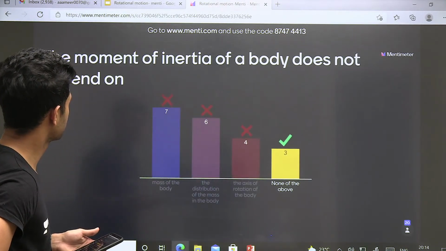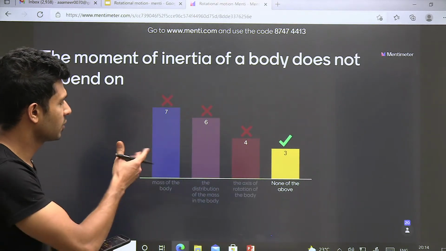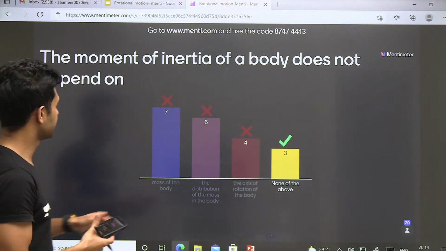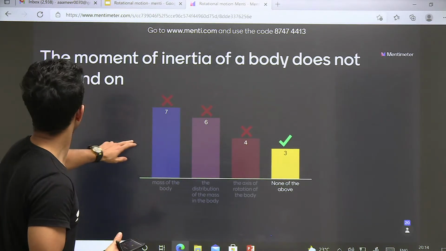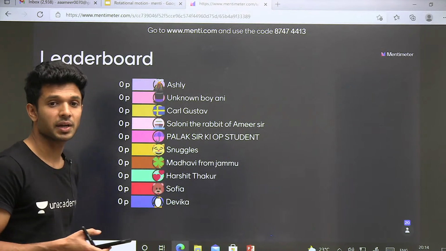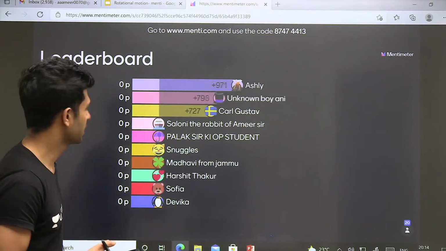How many of you got it correct? Only 3 of you said none of the above. Okay, so let us have a look at the leaderboard, then I'll explain how it is none of the above.